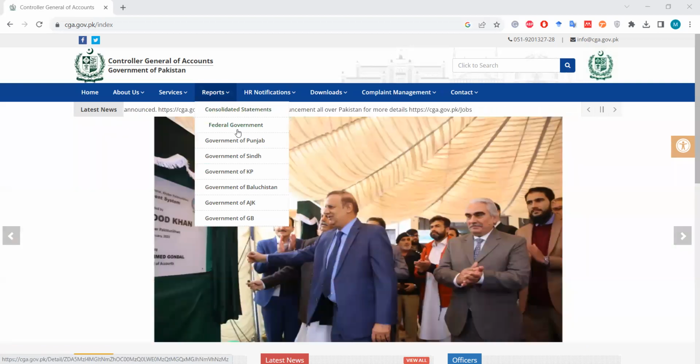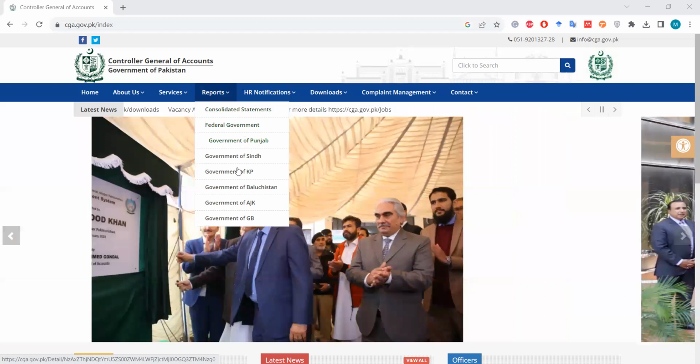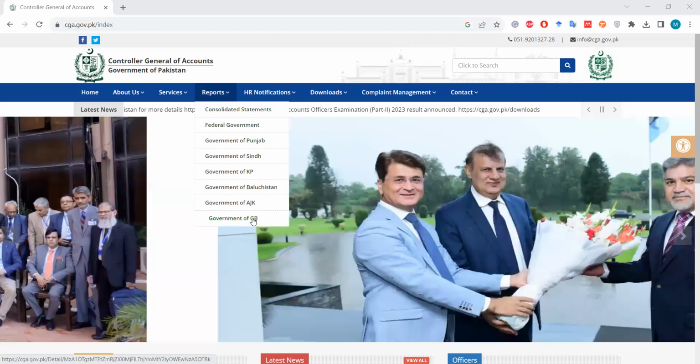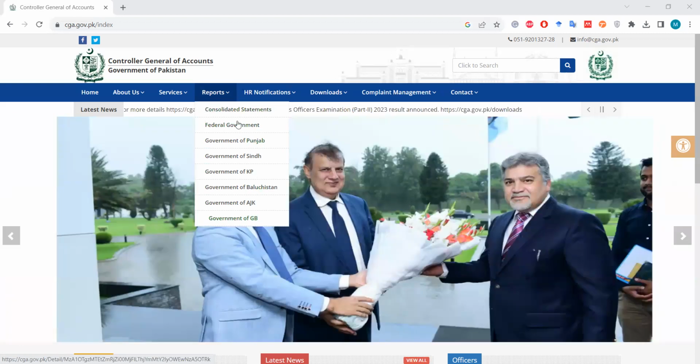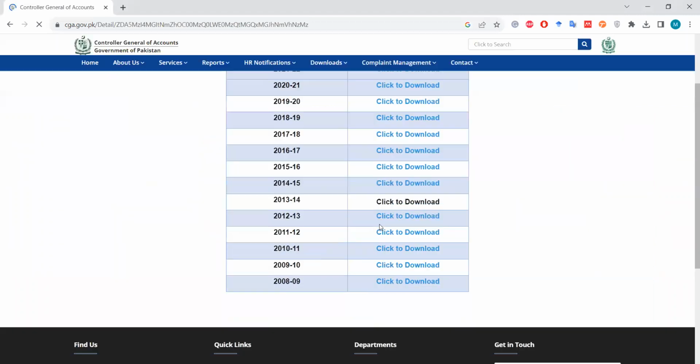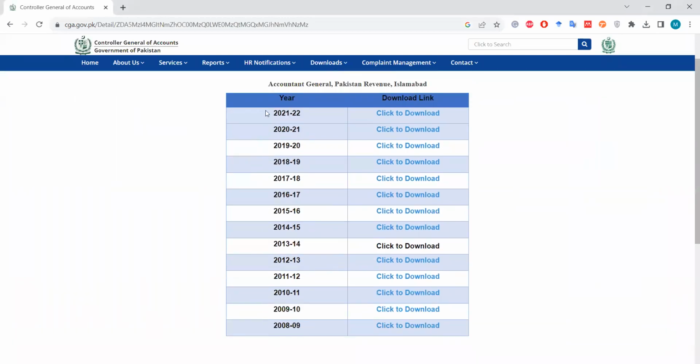So you can see the federal government financial statements, the government of Punjab, Sindh, KP, Balochistan, AJK, that's Kashmir, and Gilgit-Baltistan. You can also find the consolidated statements over here. I'm interested in the federal ones, so I'm going to click on the federal government financial statements. The federal financial statements are available from 2008-09 to 2021-22.